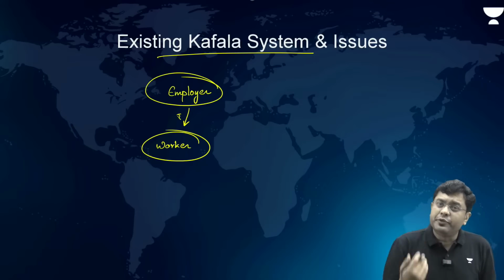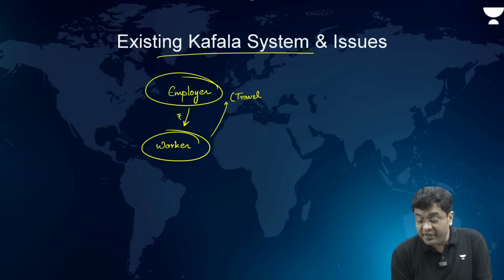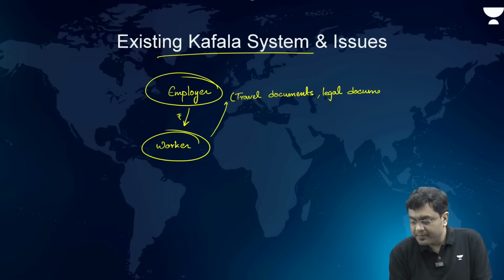While that worker is working for you, you will seize all the travel documents, that is the passport, the visa, etc., or even legal documents. Everything will be seized.